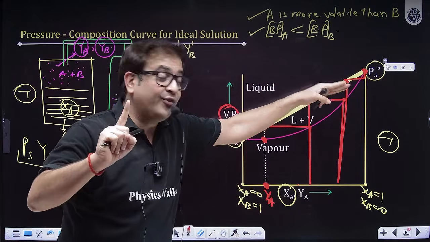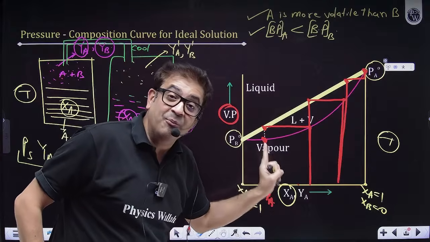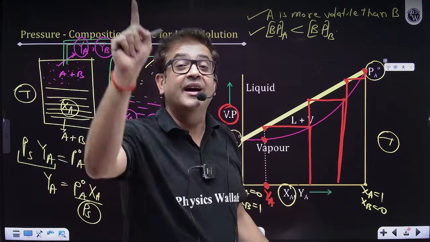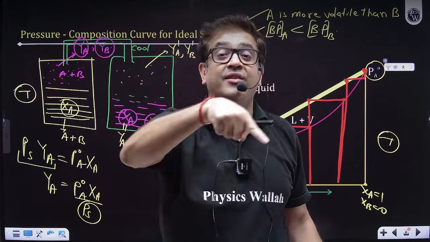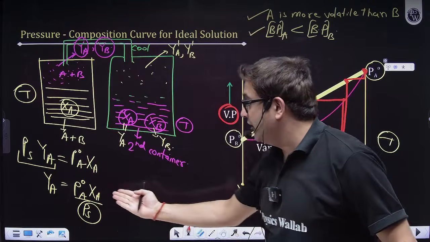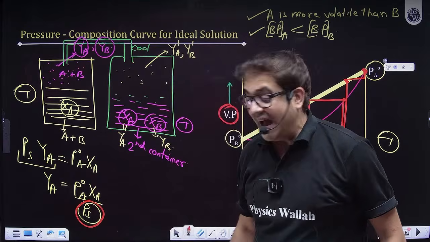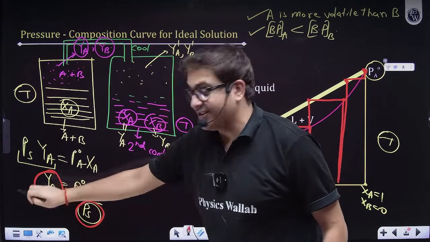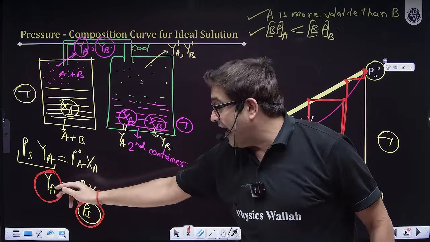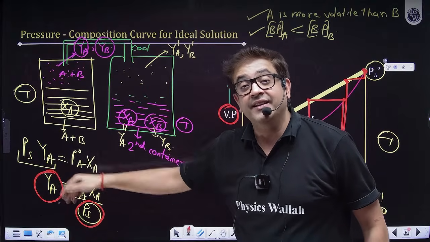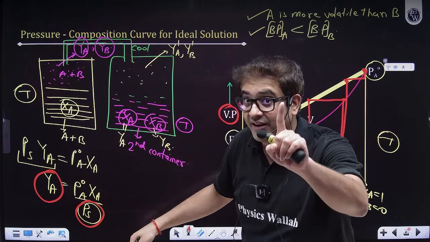But the graph of total pressure with respect to mole fraction in the gaseous phase will be a curve. Sir, mathematically prove it. You can obviously see it. This is total pressure and this is mole fraction in the gaseous phase. Sir, it is y is equal to x type, as in it is an exponential curve. It is not a straight line.